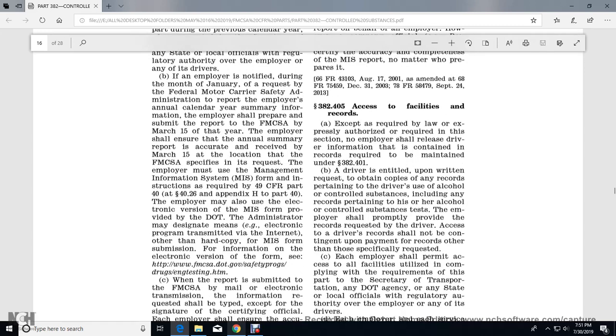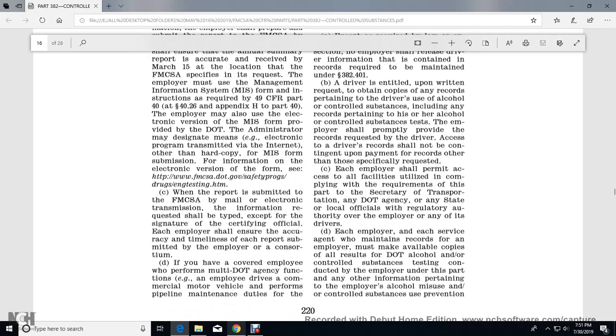For means other than hard copy, the MIS form submission information is furnished in electronic form on the website. The report submitted to the Federal Motor Carrier Safety Administration by mail or electronic transmission, as requested, should be typed and accepted with the signature of the certifying employer. The employer shall ensure the accuracy of each report submitted to the employer by a consortium.